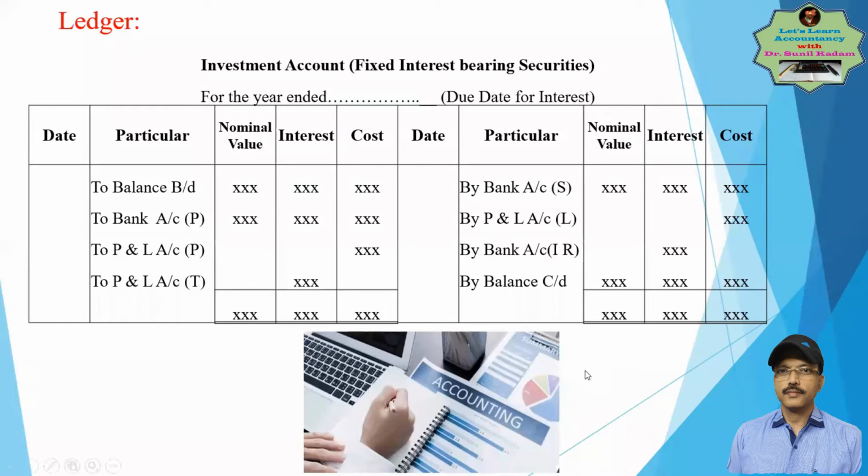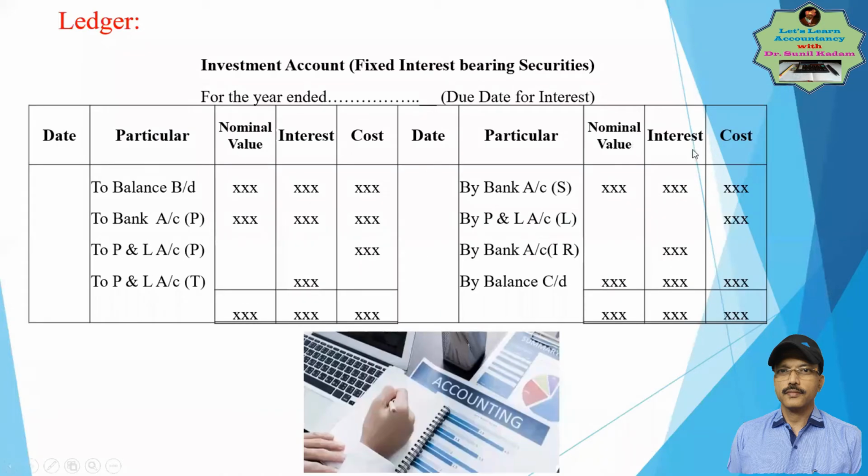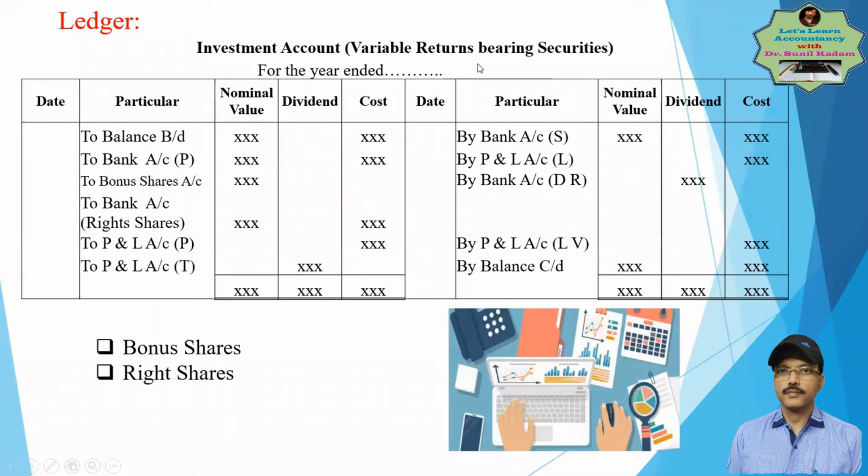The example for these investments is debentures and bonds, having a fixed rate of return. Another type of investment is called a variable return bearing security. Example is the shares. On shares, returns will not be interest. It would be dividend. Dividend will be received as a return. In the earlier case, the returns were in the form of interest. So let us understand, if you invest in shares, what could be the returns?